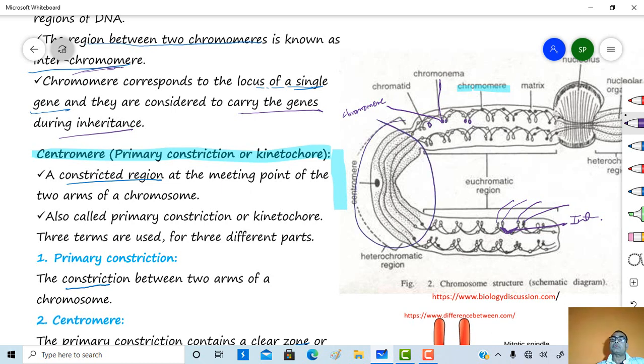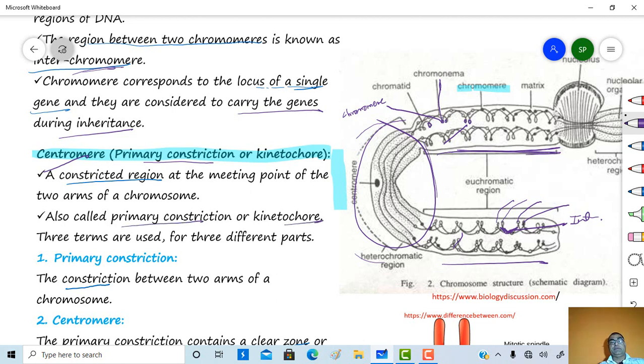Okay, just see about the centromere. This is the region which is generally considered as a centromere, or this one is called the primary constriction or region of the kinetochore. A constricted region at the meeting point of the two arms of the chromosome. This is one arm of the chromosome, this one is another arm, and this is the constricted region or the meeting point of the two arms, which is generally considered as a centromere. It is also called a primary constriction or kinetochore.